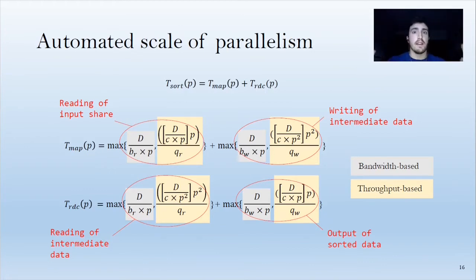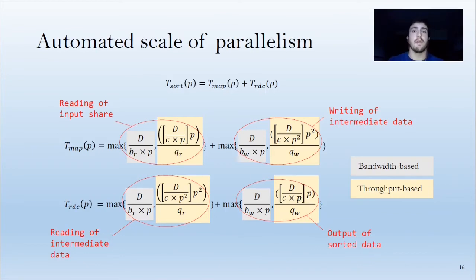Given the dataset size, it takes a range of contemplable numbers of functions, and for each of them calculates a prediction of its sort time. The sort time is divided into the map time and the reduce time, and each of them is divided into the reading time and the writing time. And also the reading and the writing times are divided into the throughput time and the bandwidth time.